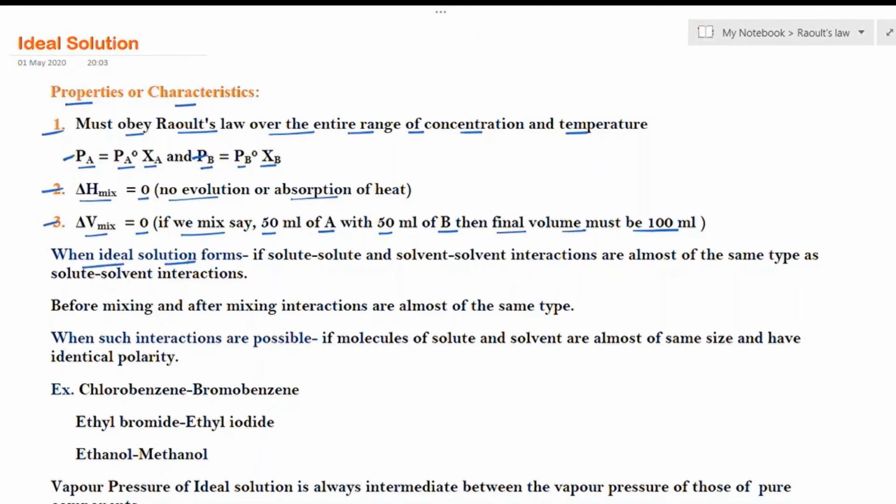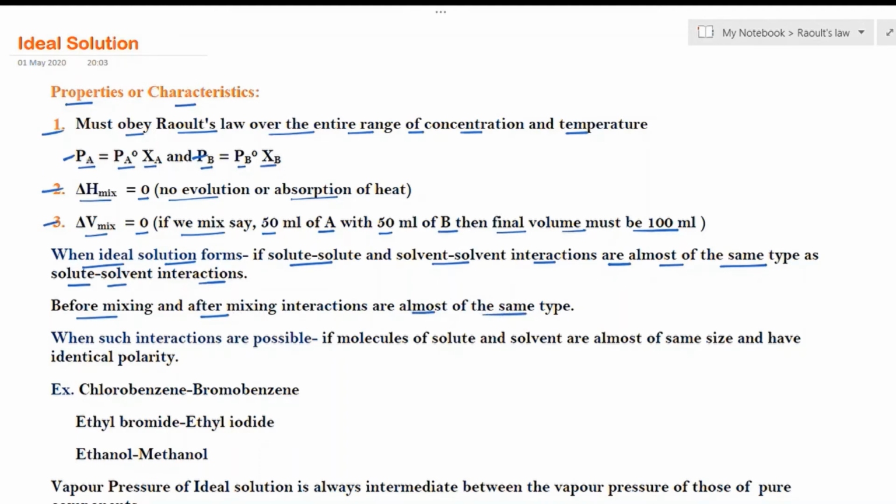Next is when an ideal solution forms, or what are the conditions. If solute-solute and solvent-solvent interactions are almost of the same type as the solute-solvent interaction, then an ideal solution will form. That means interactions before mixing and after mixing are almost of the same type.